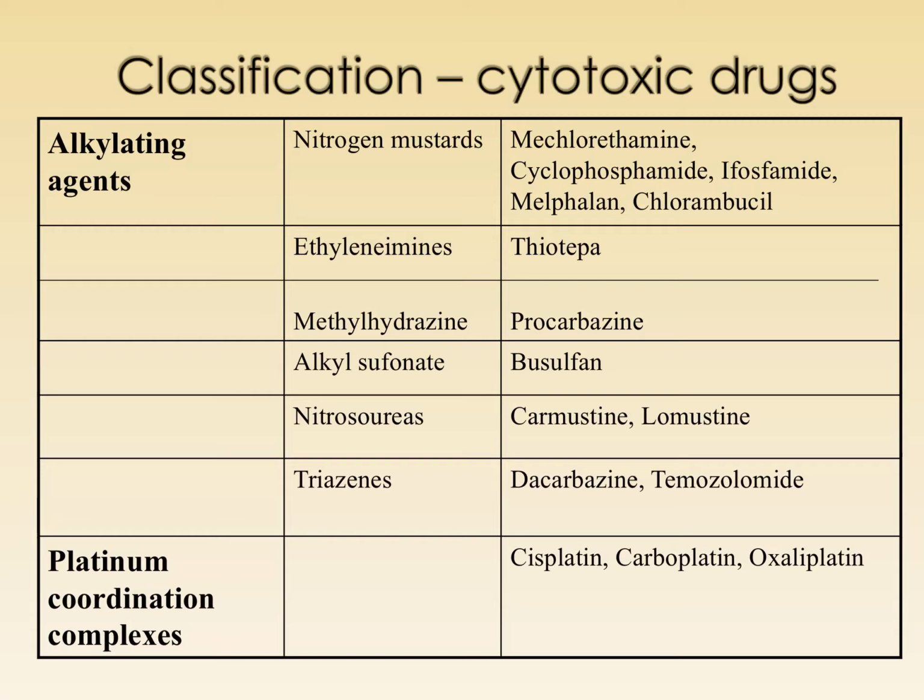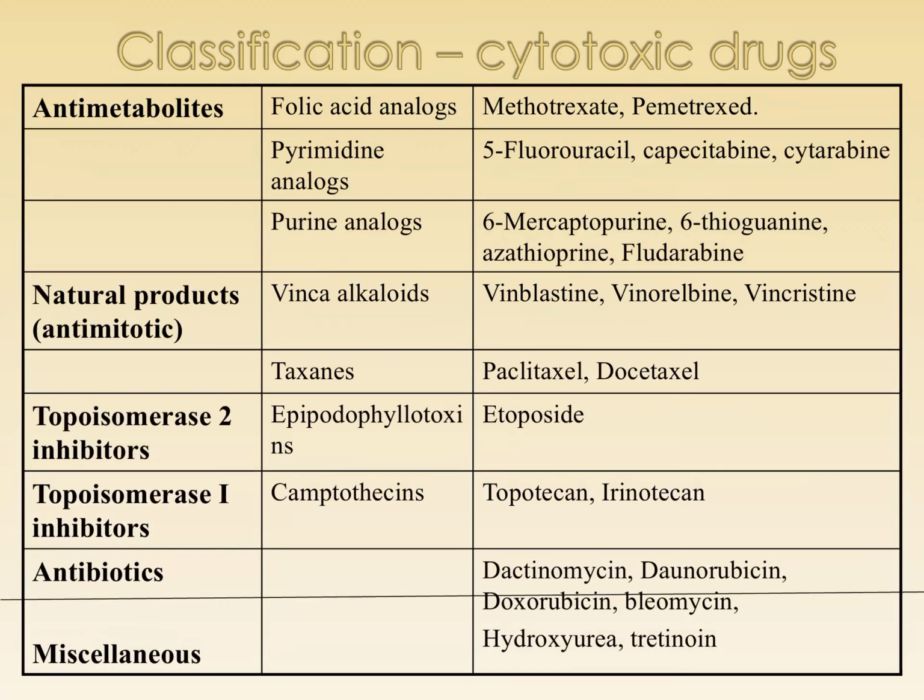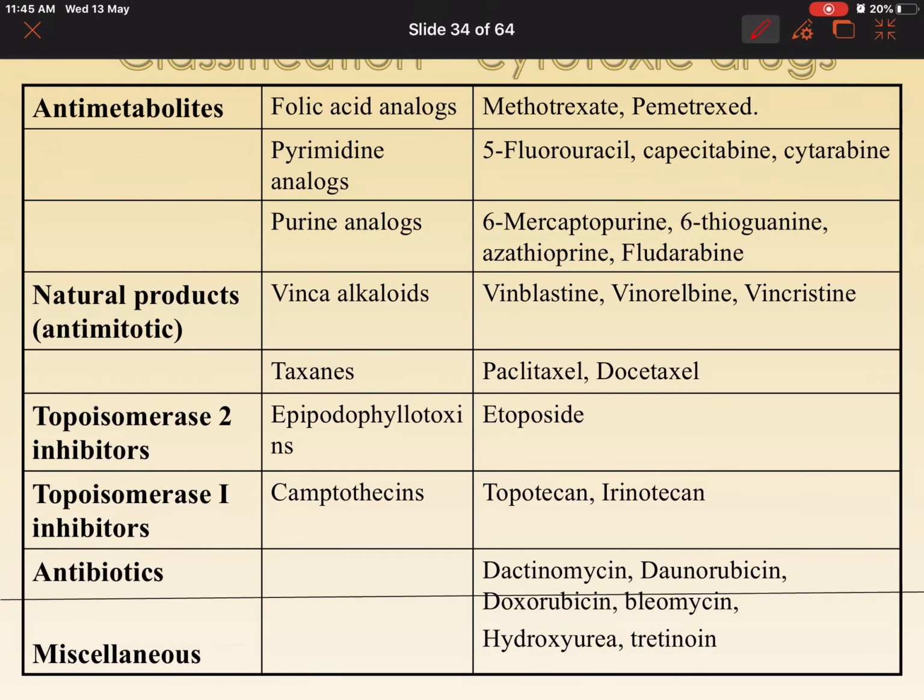Till now, what are the compounds we learned? We learned about alkylating agents, platinum-based compounds, anti-metabolites, those which act on folic acid, purines and pyrimidines. Now let's learn about those which are natural products. In that, we have two groups, vinca alkaloids and taxanes. What are the vinca alkaloids? Vinblastine, vinorelbine and vincristine. We have taxanes, paclitaxel and docetaxel.